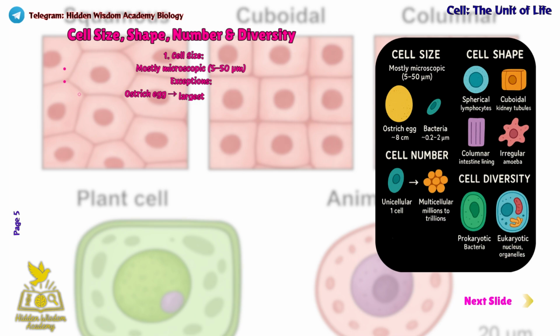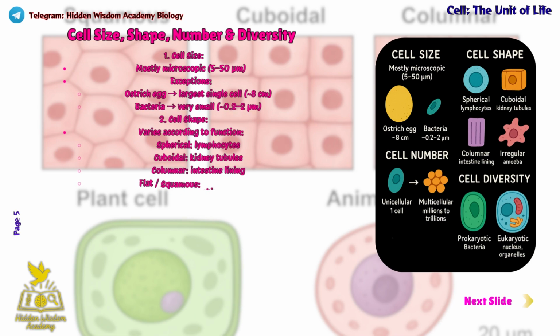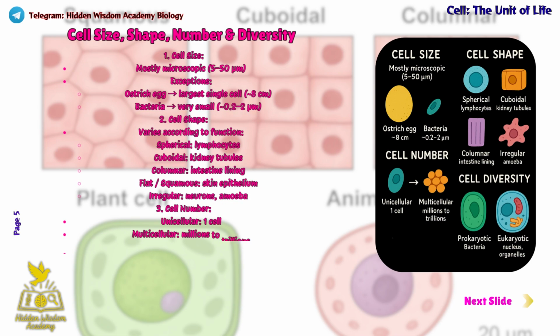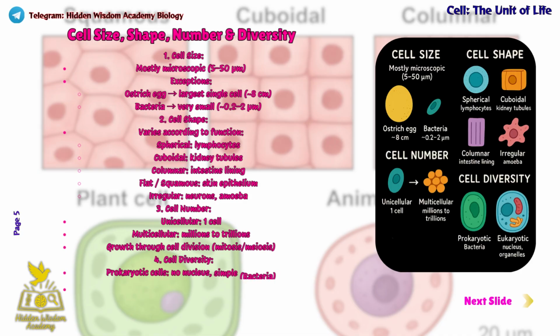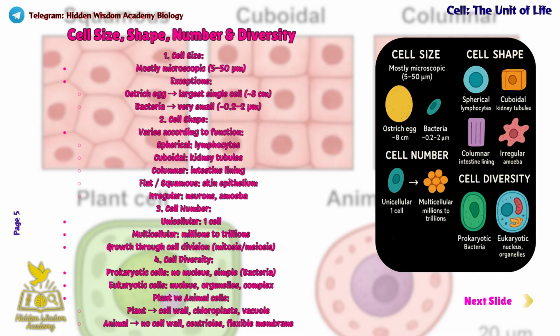Cells differ in size, shape, and number based on their function. Most are tiny, about 5 to 50 micrometers. The ostrich egg is a single large cell, while bacteria are very small. Cell shapes vary. Squamous cells cover surfaces, cuboidal cells secrete, columnar cells absorb, and neurons have long branches for signaling. Some organisms have one cell, like amoeba, while humans have trillions.